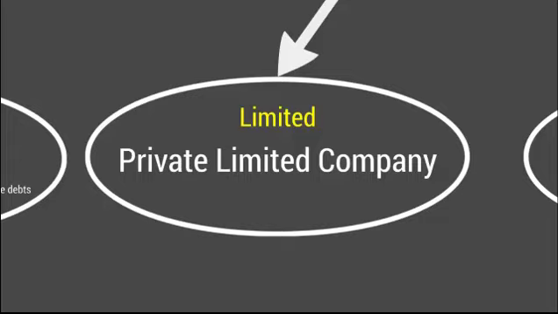Private limited companies are called private because shares cannot be issued to the public. Because shares are not being issued to the public, private limited companies do not have to report to such a large number of shareholders. However, they must still publish their financial accounts. This is one reason why some larger companies may choose to remain private. By choosing to stay private, larger companies don't have to report to the large number of shareholders.